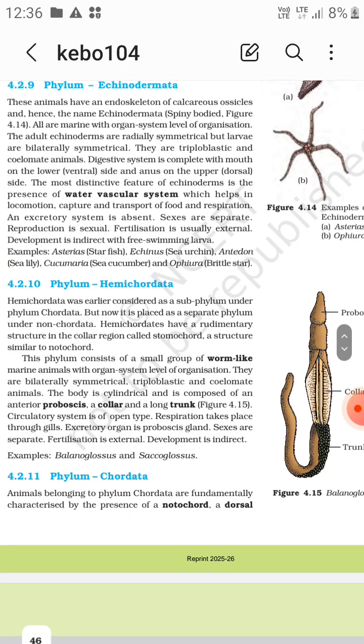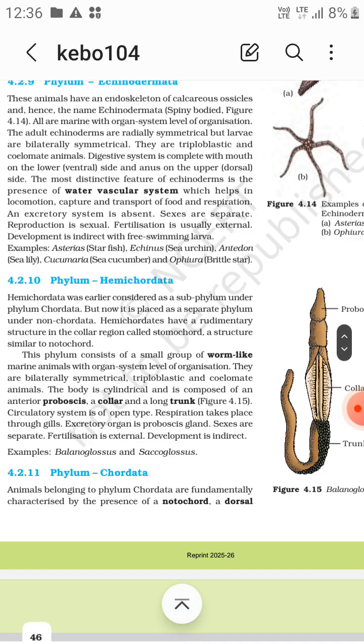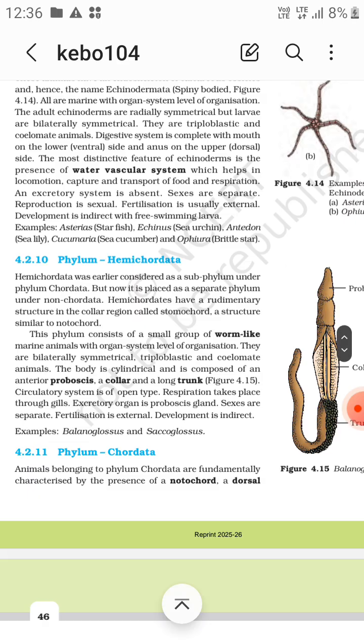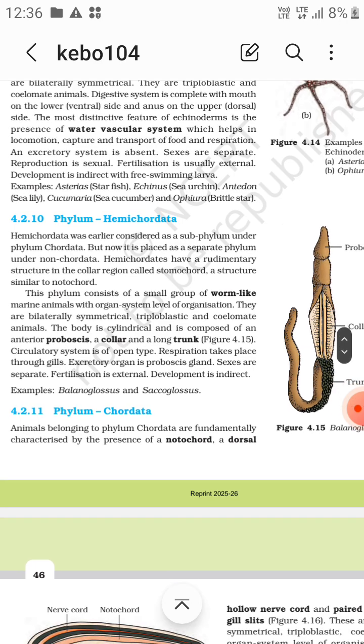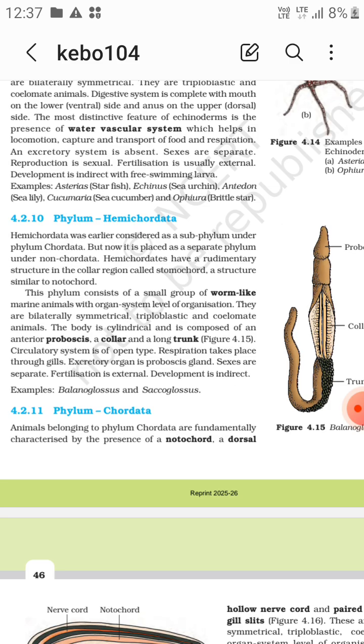This phylum consists of a small group of worm-like marine animals with organ system level of organization. They are bilaterally symmetrical, triploblastic and coelomate animals. The body is cylindrical and composed of an anterior proboscis, a collar and a long trunk. The circulatory system is of open type. Respiration takes place through the gills, not the proboscis.